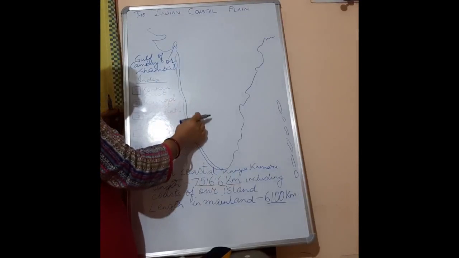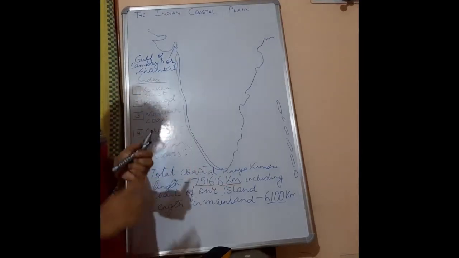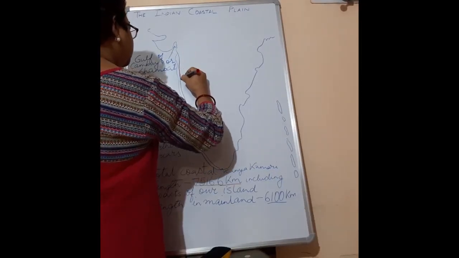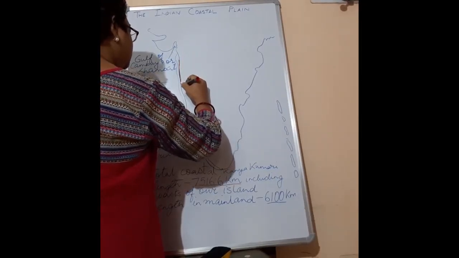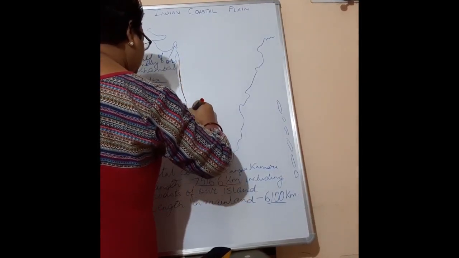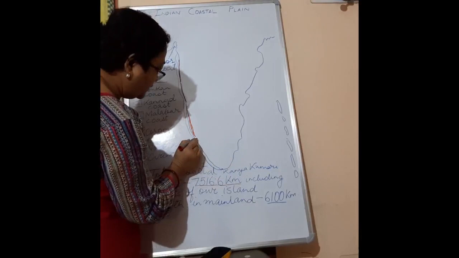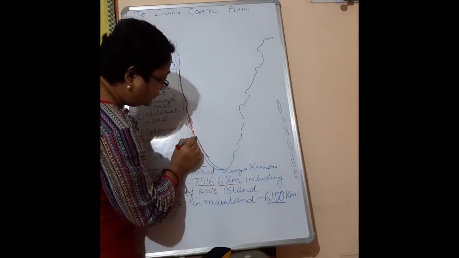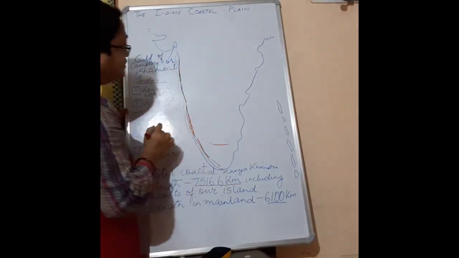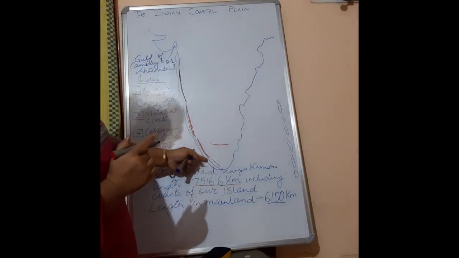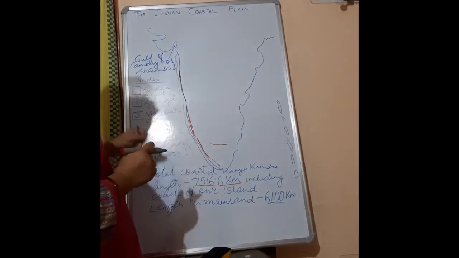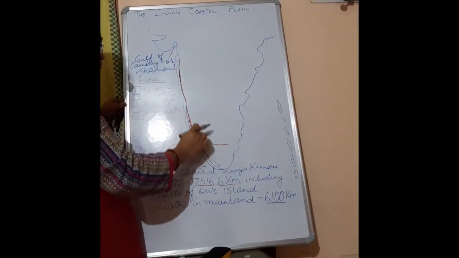So you can see, children, here we had done our Western Ghats. This was our Western Ghats. So you can well see that the Western Coastal Plain is sandwiched. It is a very narrow coastal plain.